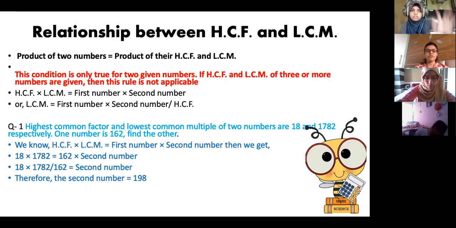So, all of you have written this formula. Now let's see the heading. Today we're going to do two things: we're going to learn about the relationship between HCF and LCM. Write it over here.